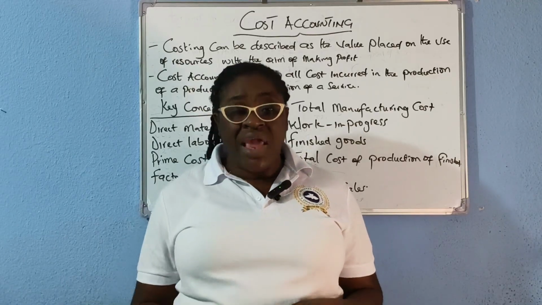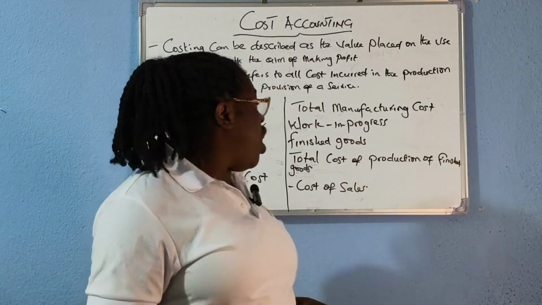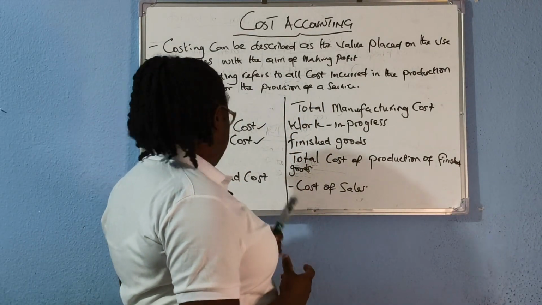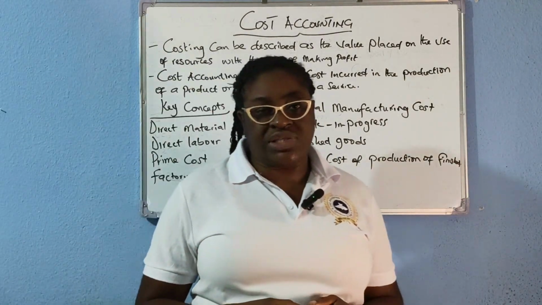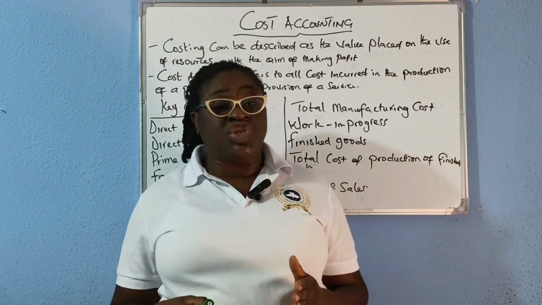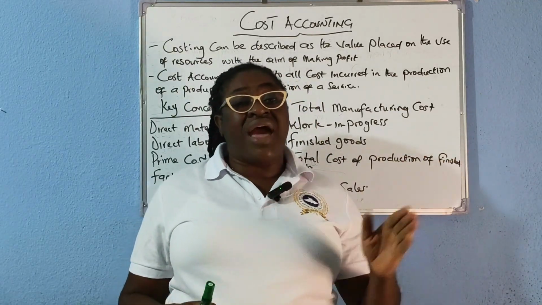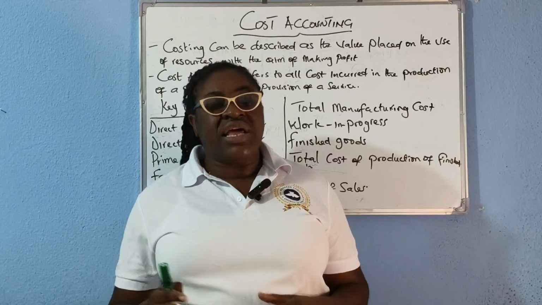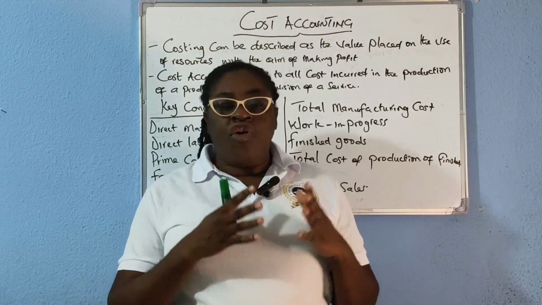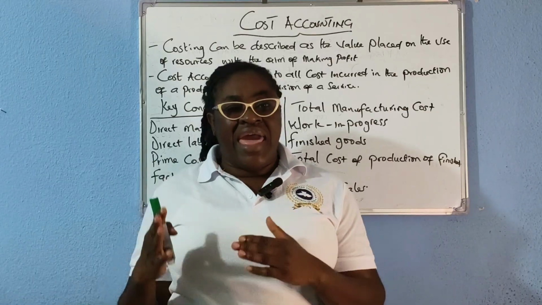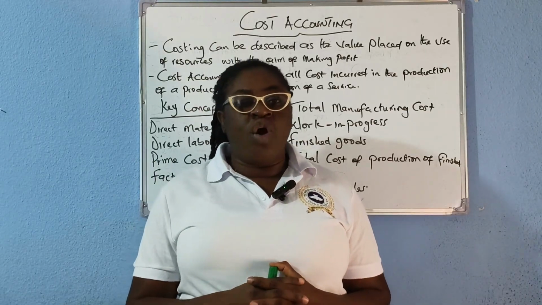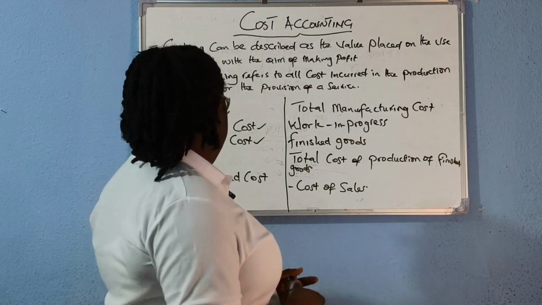And the money we pay these workers is what we call the direct labor cost. And then we have prime cost. Prime cost is the addition of the direct material and the direct labor.